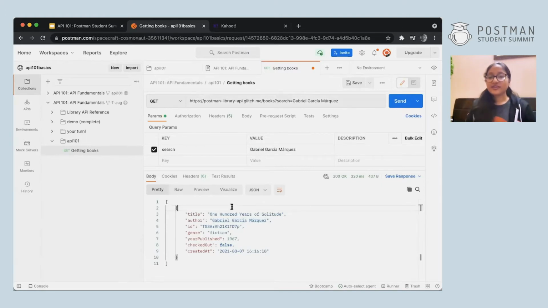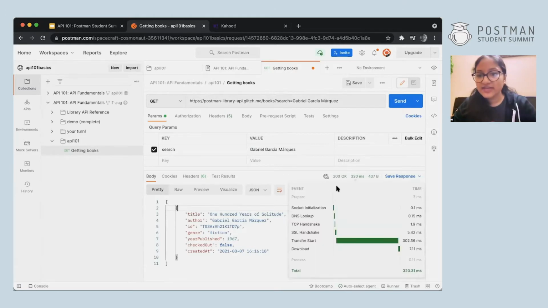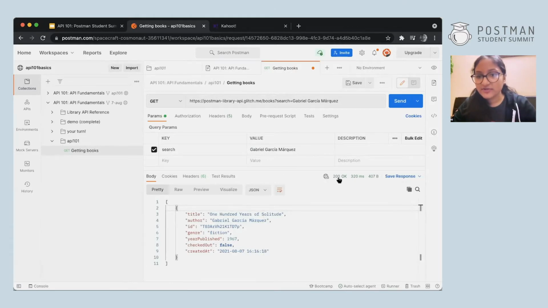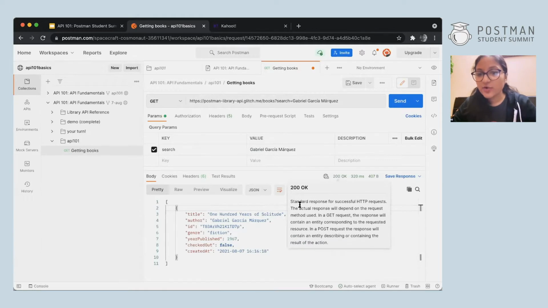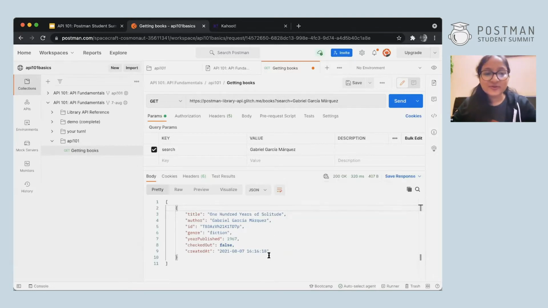And as I told you, in Postman, you can see the status code and you don't have to remember anything. Here we have the status code. If I hover over it, you can also see what it actually means. Like 200 OK is the standard response for successful requests. So this is how we check if our request was successful or not. If you would have gotten any error, there probably would have been a status code like 404 or 401, anything like that.